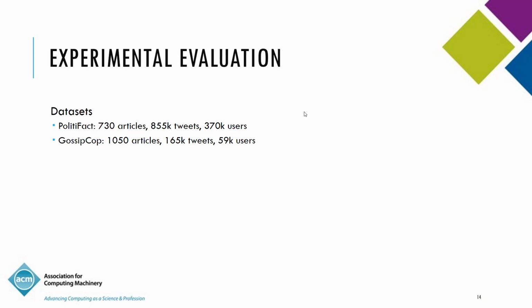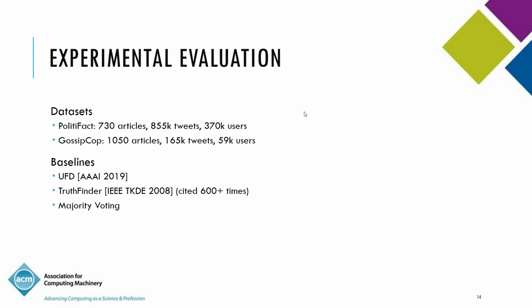So for experimental evaluation, we use two data sets. One is PolitiFact and the other one is Gossip Cop. You can look at the paper in order to see the details of these data sets. And the baselines would be UFT, which was a 2019 paper, and Truth Finder, which was from IEEE TKDE, which was cited 600 plus times. So these are research works that we covered in the initial slide.